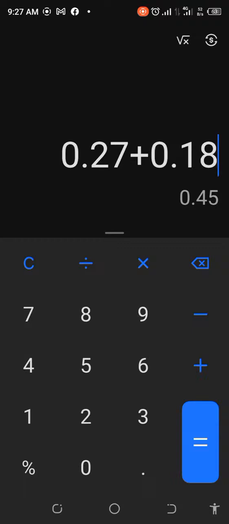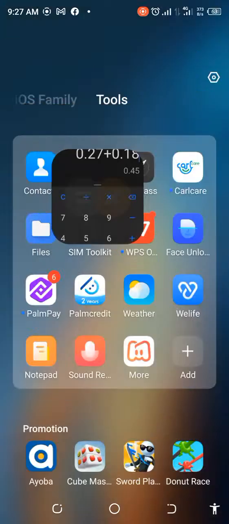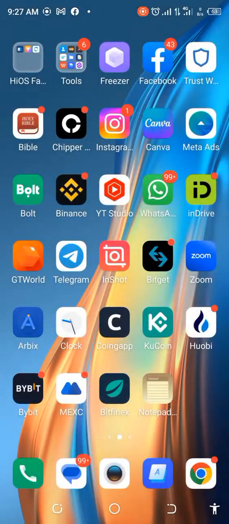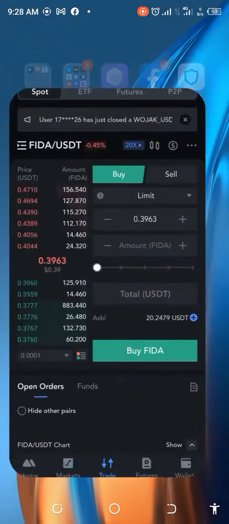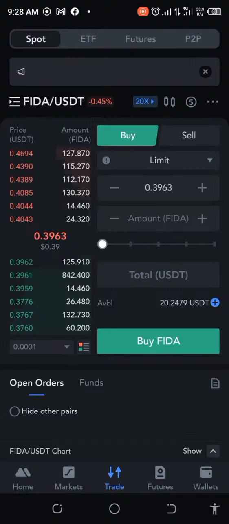But just imagine you had about $1,000, or maybe $100 or even $50. It's still going to be the same 18 cents for transfer. That's the beautiful thing: the costs for transfers are always fixed. The only thing that's not fixed is the trading fees, which are variable, at 0.1%. Even currently in MEXC, they don't have trading fees, which is zero trading fees.